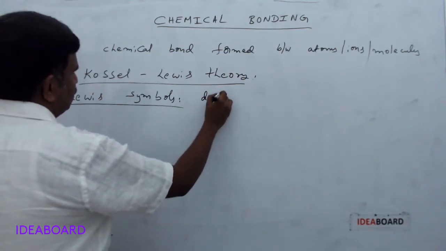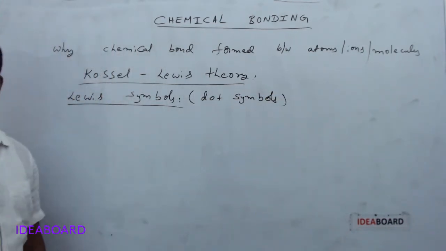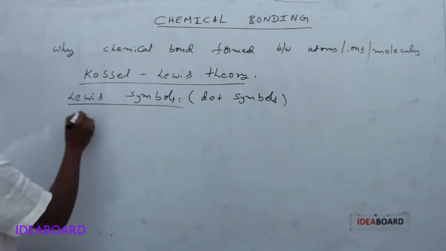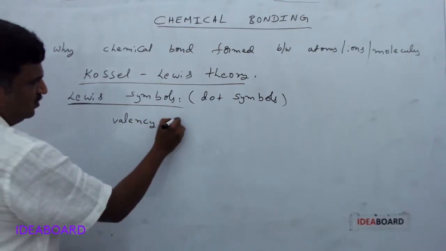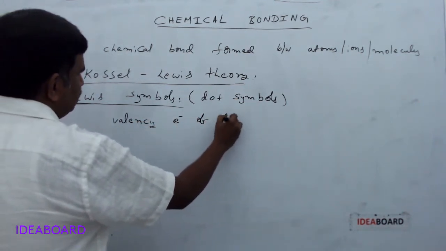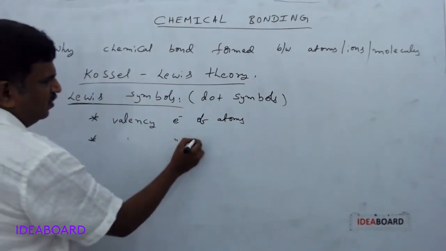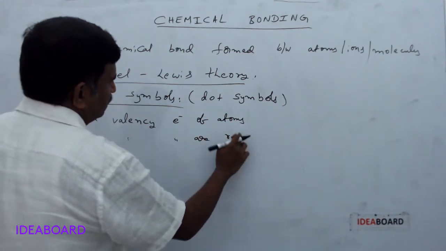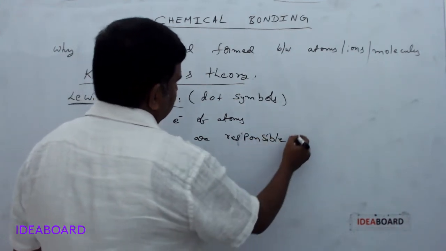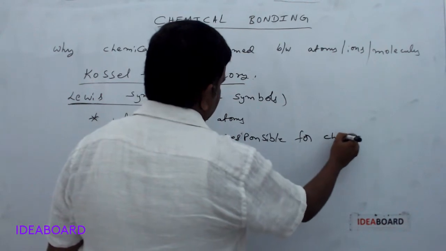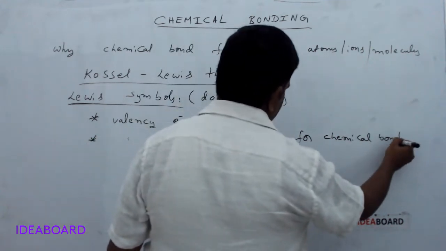Here, Lewis explained about the valence electrons of atoms, and he also found that valence electrons are responsible for chemical bond formation.